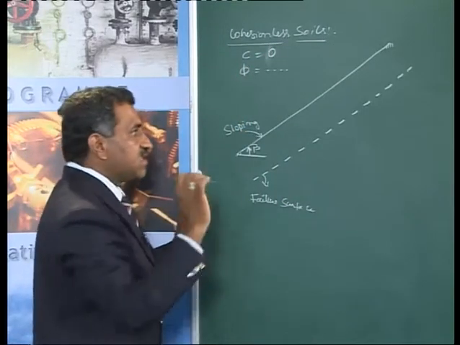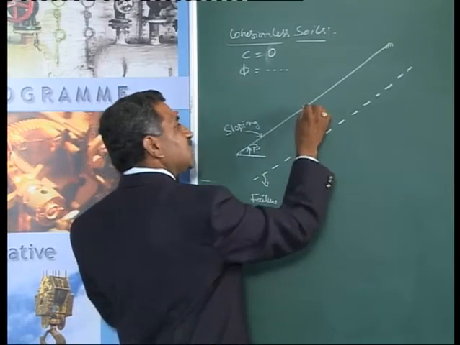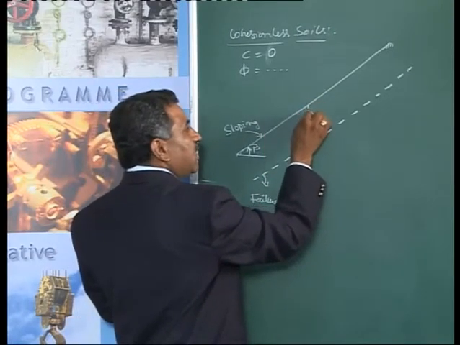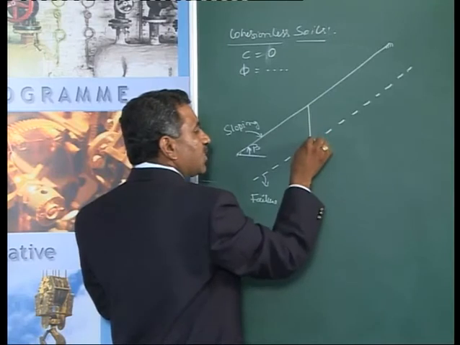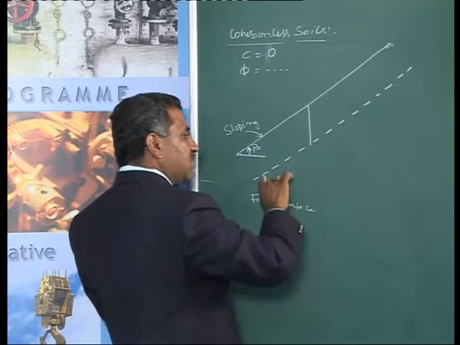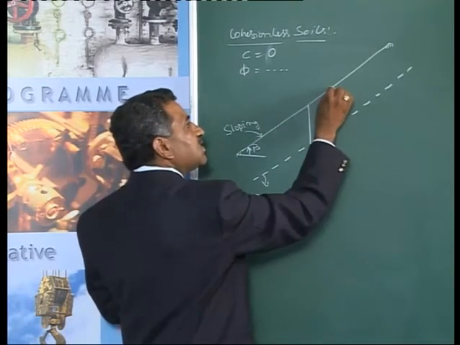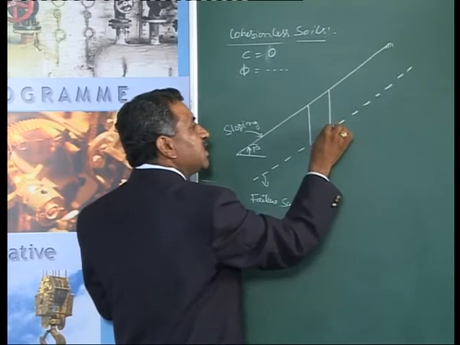Now, to consider the stability analysis, I will consider an element between the sloping surface and the failure surface. Let us consider a small element ABCD.